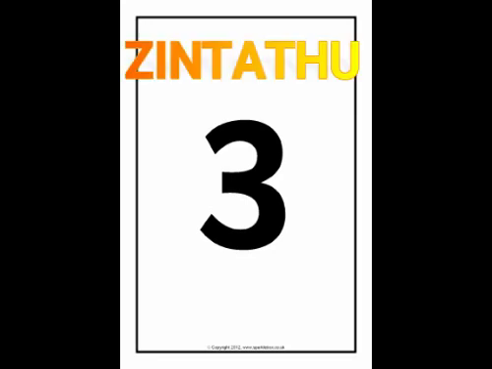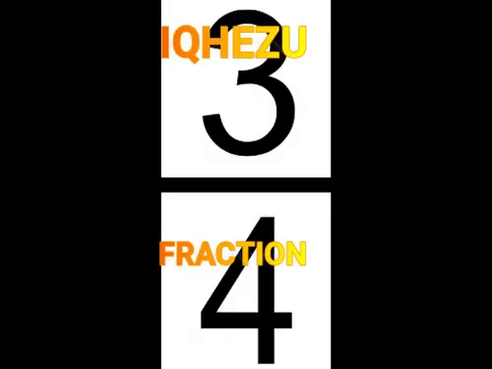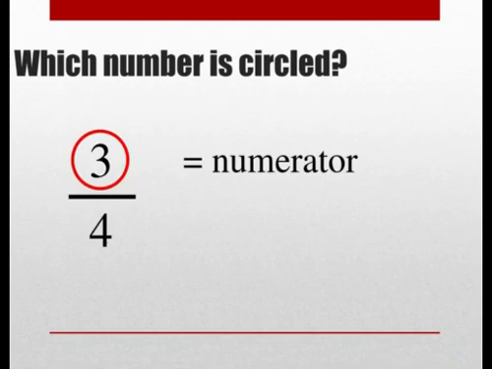At the top we write 3. Ngentla sibhala uzintathu. Why 3? Because 3 slices have been eaten. Kutheni sibhala uzintathu nje? Kungokuba kutyiwe izilayi ezintathu. What we've written is a fraction. Lento esiyibhalileyo liqhezu. 3 is a numerator or top number.